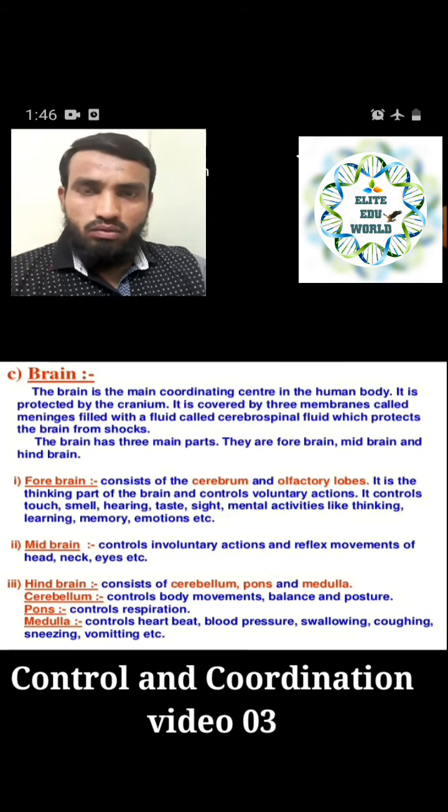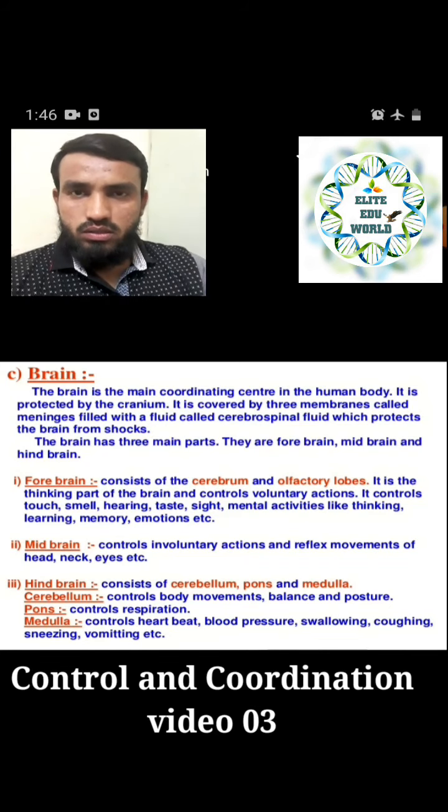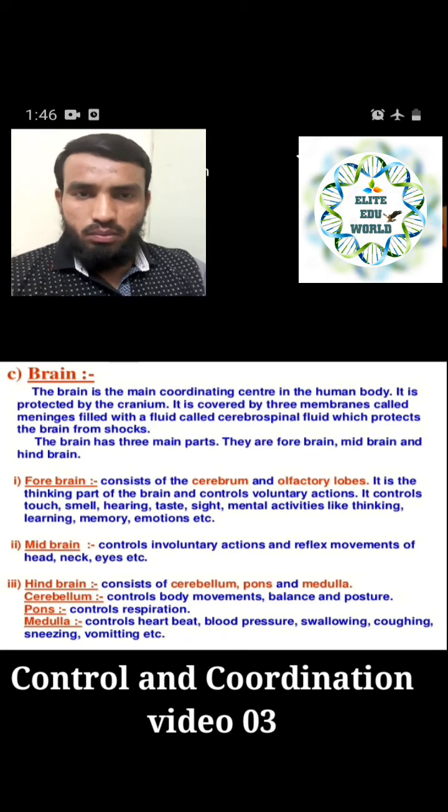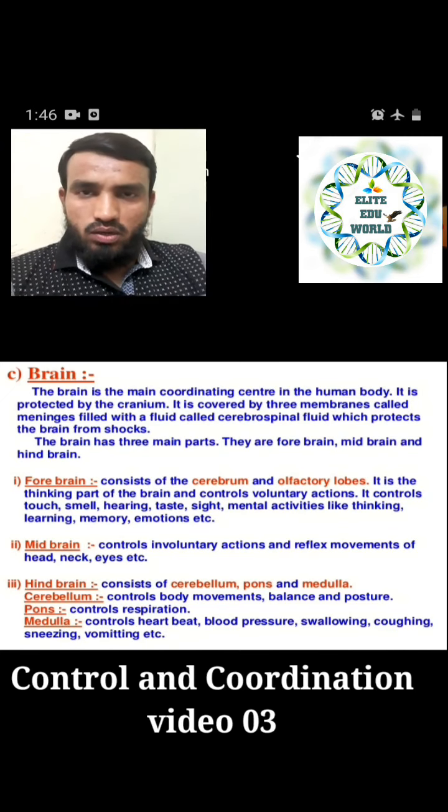When I want to walk, I will walk. When I want to stop, I will stop. That is in my control. All the activities like this are called voluntary movements or voluntary actions, controlled by this part. It also controls touch, smell, hearing, taste, sight, and mental activities like thinking, learning, memory, emotions, etc. All of these, the voluntary actions and the thinking, we do with this part of the brain, called the forebrain.